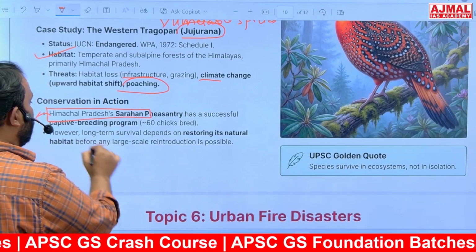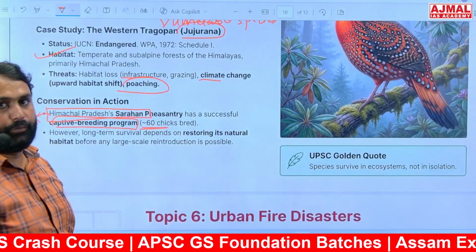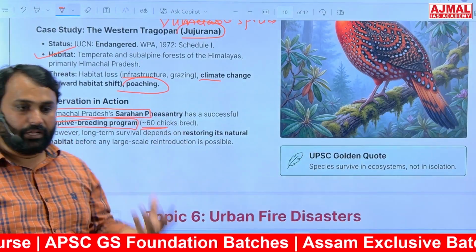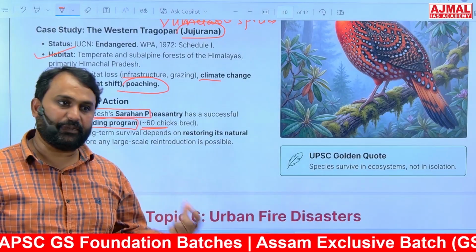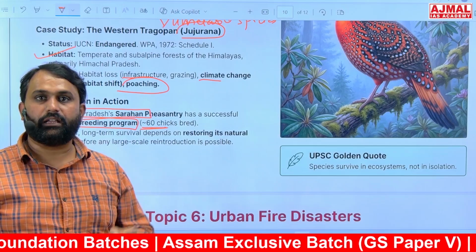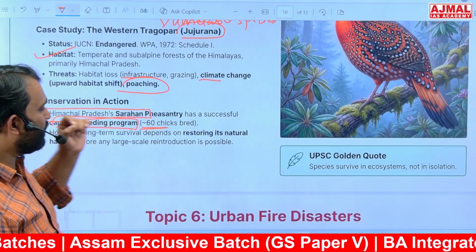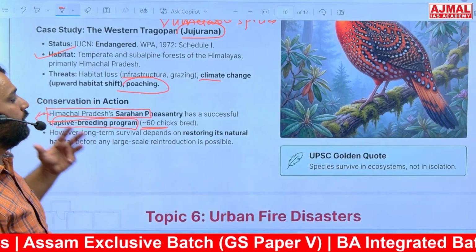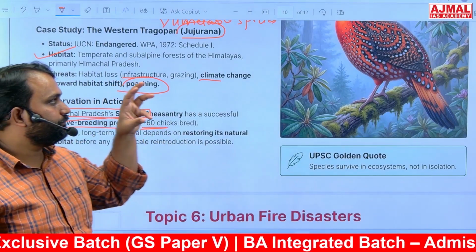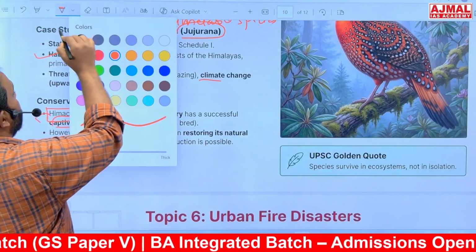A captive breeding program was run recently where 60 chicks were born and bred in a captive breeding center. This gives a ray of hope for conserving and protecting this species, but the question remains of habitat loss, poaching, overgrazing and over tourism in the region. That is the main cause of decline of this population. You can cite this case study in your main answers for supporting the conservation efforts.